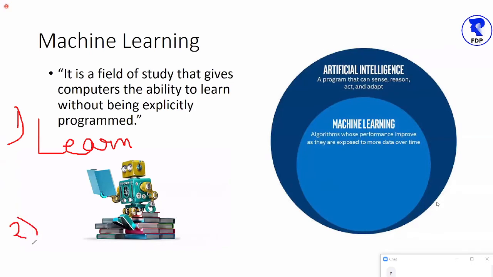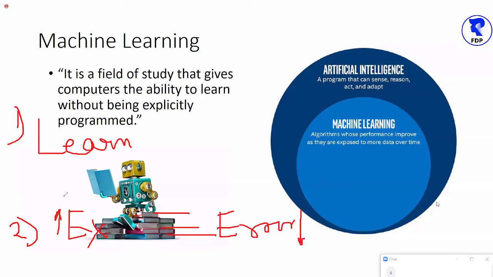And number two is, after learning, if experience is more, then error will be low. Low error. More experience means low error, or we can say high accuracy. High accuracy. So these two conclusions we have got from this.